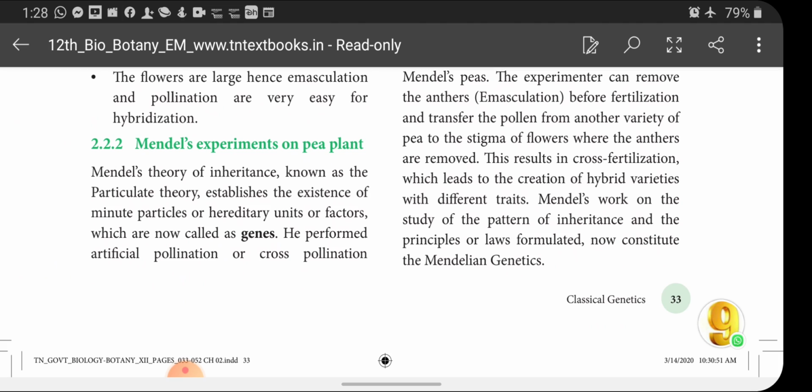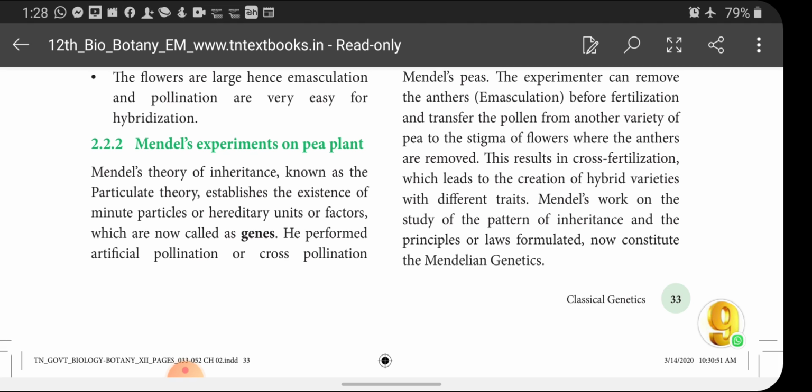emasculated plant. What is meant by emasculation? Removal of the anther. The process is called emasculation. So first, for example, in a tall plant we have to remove the anther, and we have to take an anther that produces pollen grains. Since we have removed the anther from this plant, the egg cannot get any pollen grains. So artificially he transferred the anther of the dwarf plant to the stigma of the tall plant.